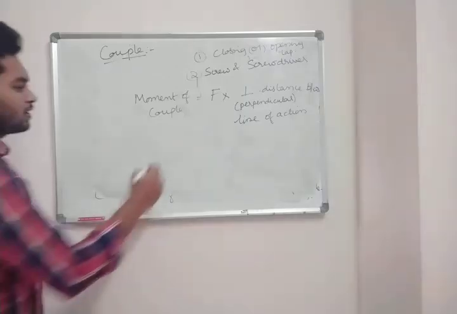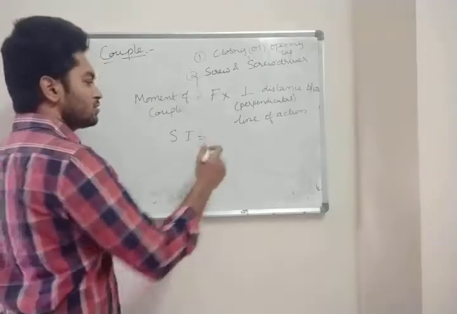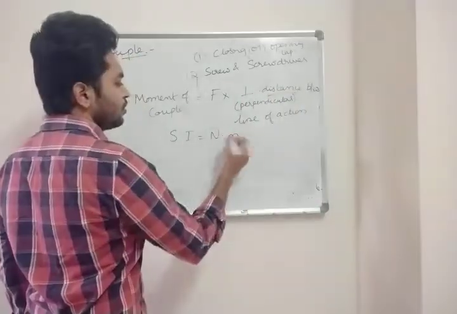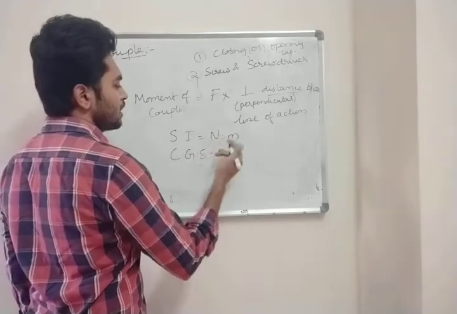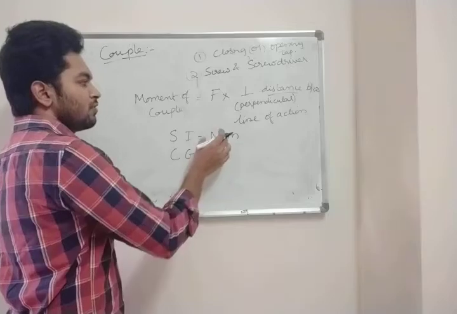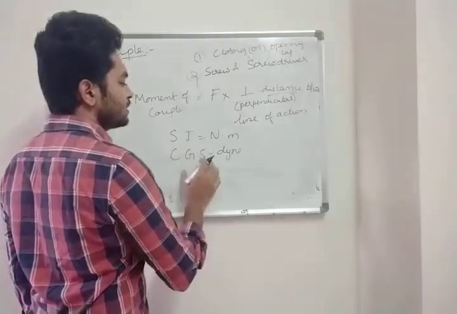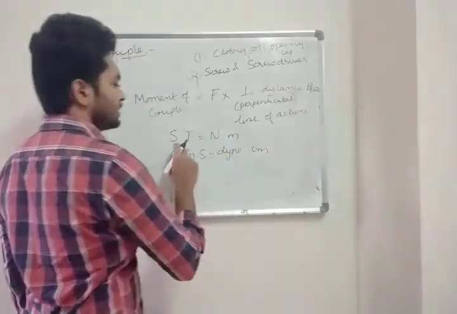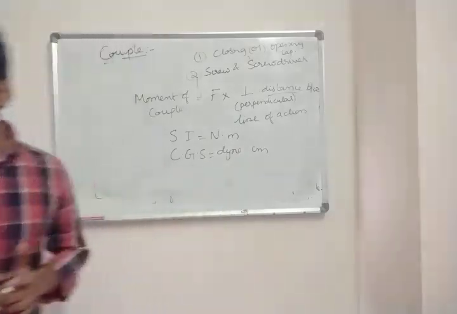Now the SI unit: the SI unit of force is Newton, and distance is meter. So Newton meter. In CGS, the force unit is dyne, and the distance unit is centimeter. So in SI unit it is Newton meter, and in CGS it is dyne centimeter. Clear?